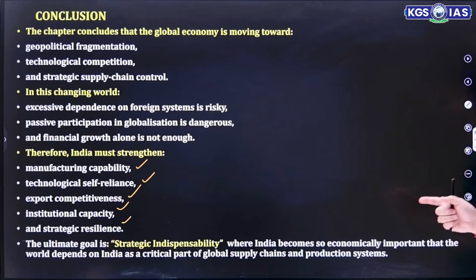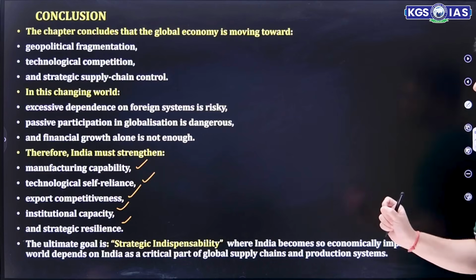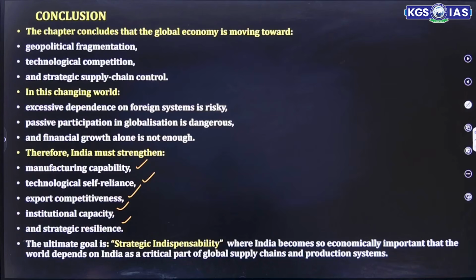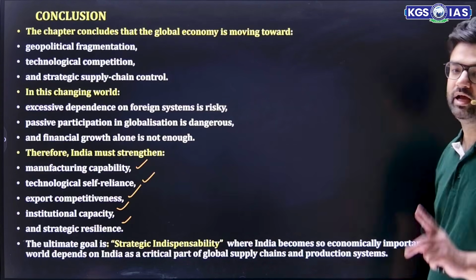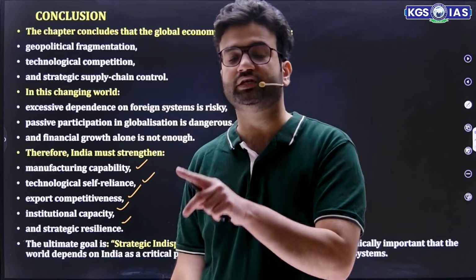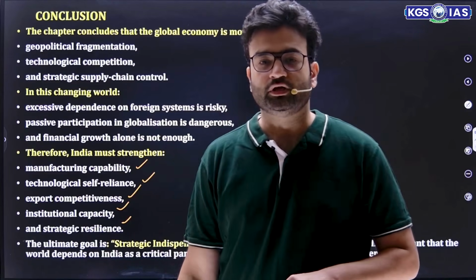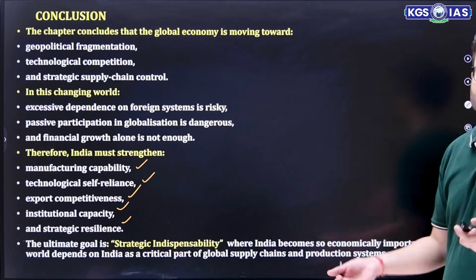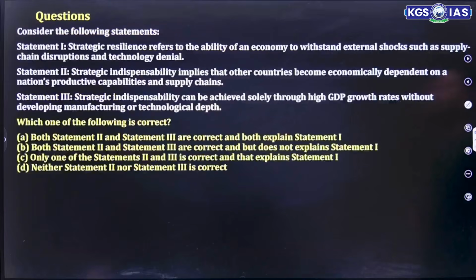So the ultimate goal is strategic indispensability, where India becomes so economically important that the world depends on India as a critical part of the global supply chain and productive system. And that's why we are saying the China plus one strategy is important for India. So India needs to encash this opportunity as much as possible.